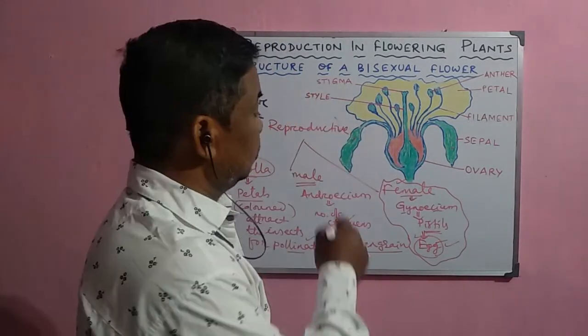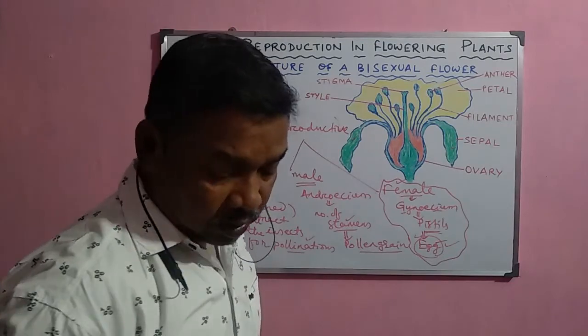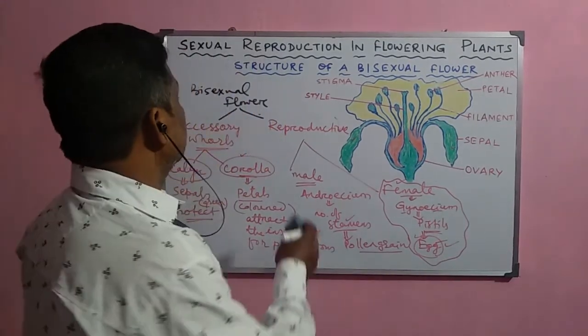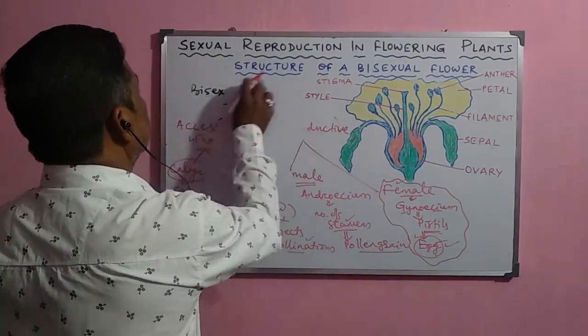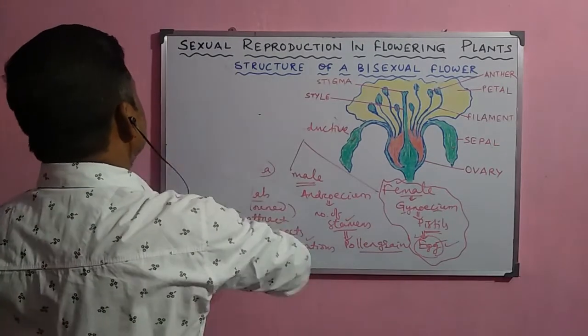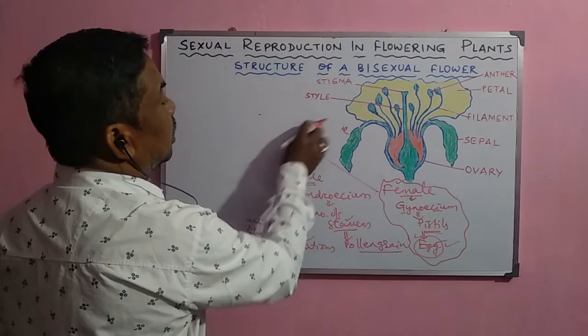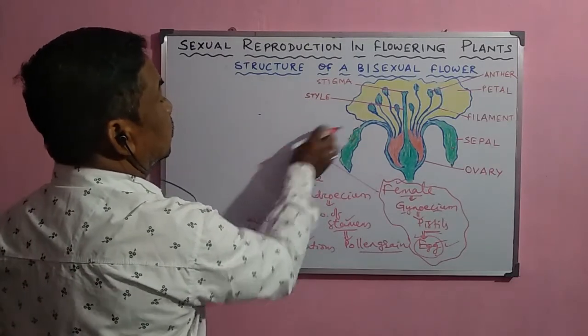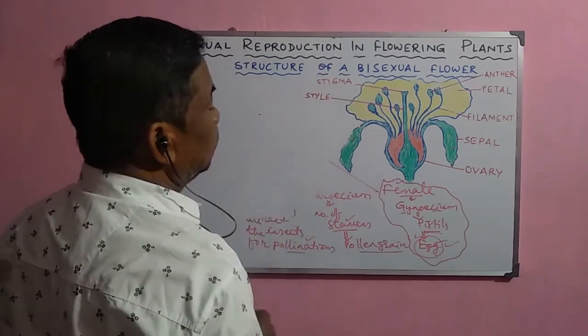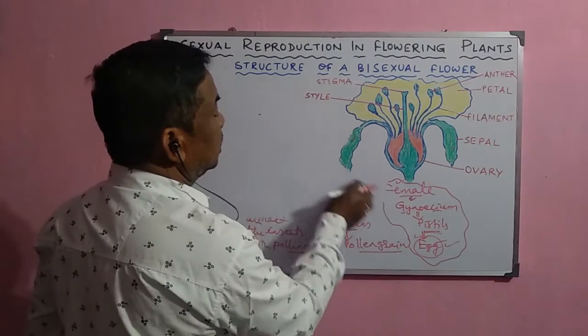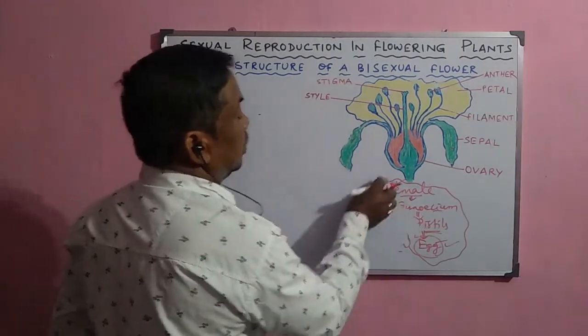Now, what is the structure of the male and the female part, which are very useful during the process of sexual reproduction? And look at here, these are the different parts of a bisexual flower.